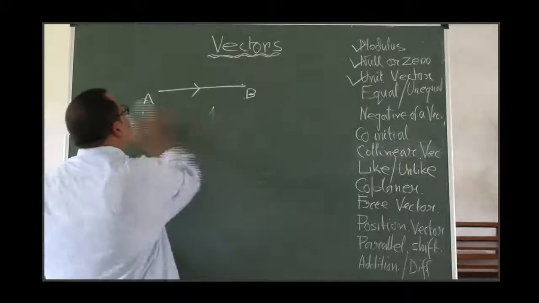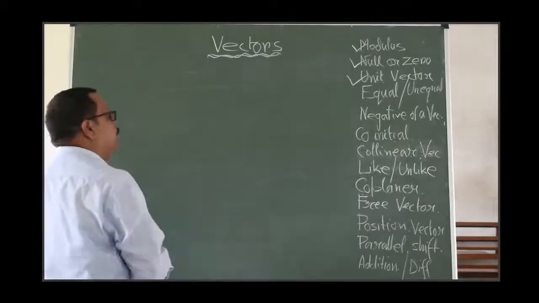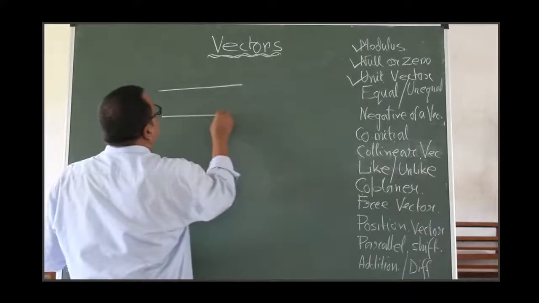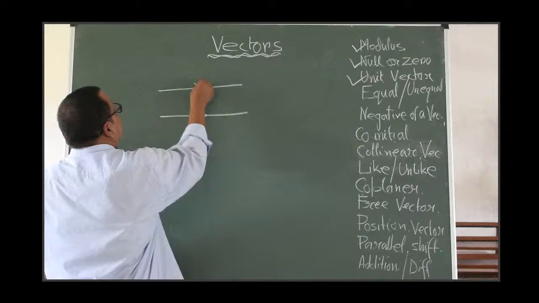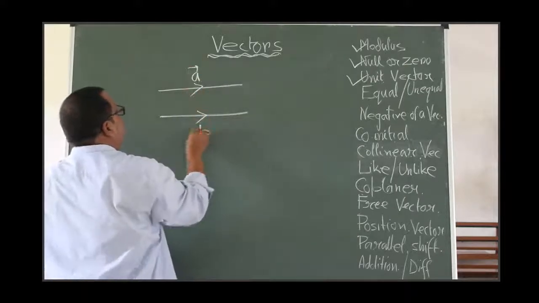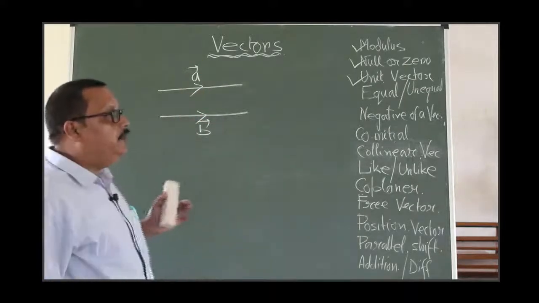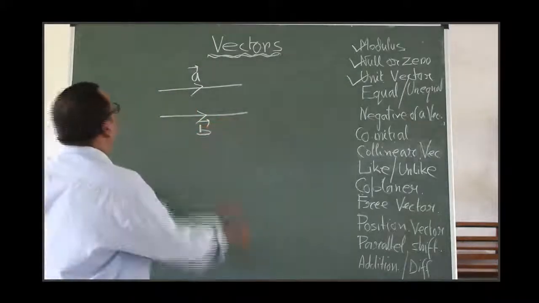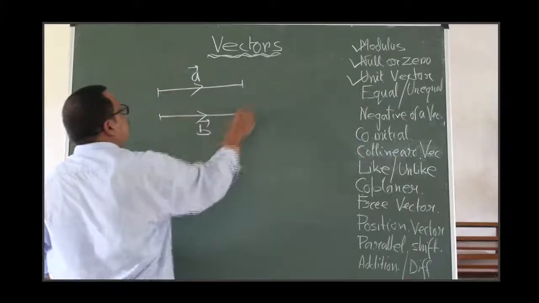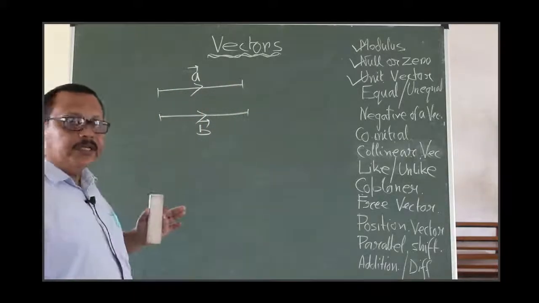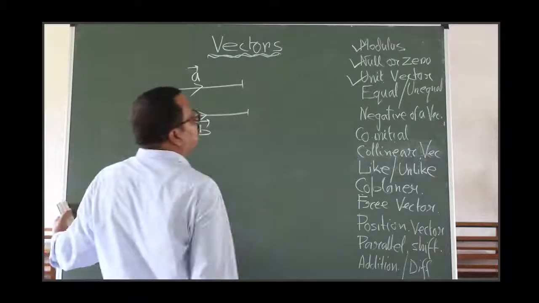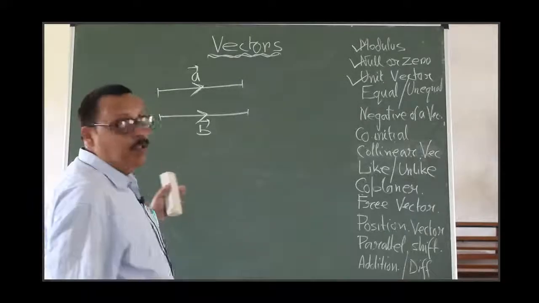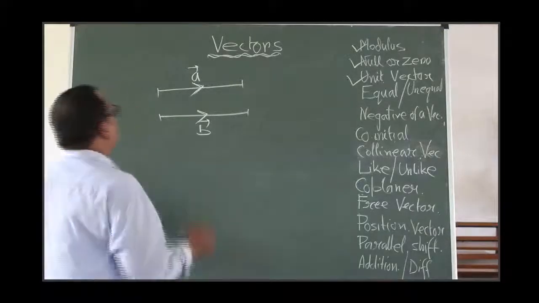What are equal vectors? Consider two vectors, A and B. If the two vectors have the same sense, meaning the same direction, and the magnitude is also equal, that is, the length is also equal, then such types of vectors are called equal vectors. Their sense will remain the same and the modulus, that is magnitude, will also remain the same.